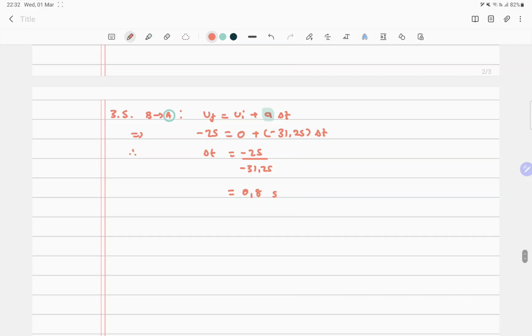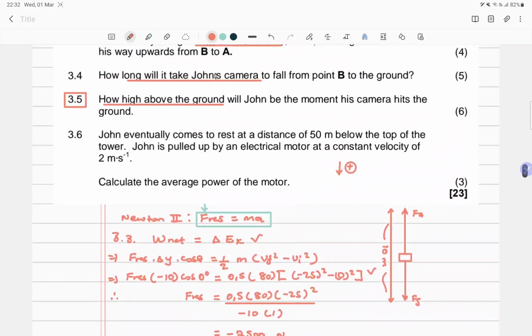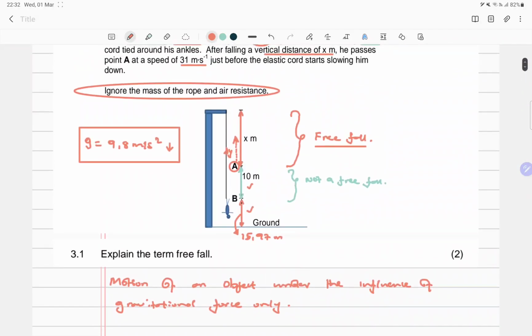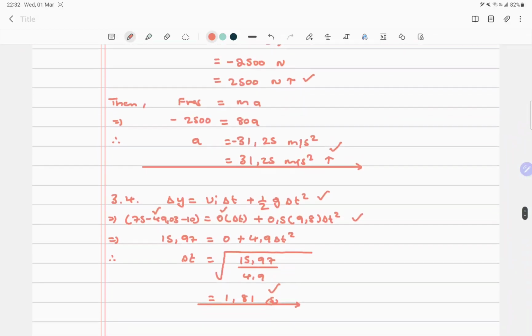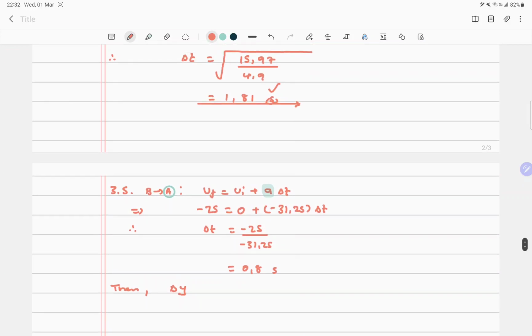But what we know is that delta y, which is this one here that we're trying to show. What is this height right here? We want to know this height right there. That's the delta y. So let me move quickly so that I don't waste too much time.